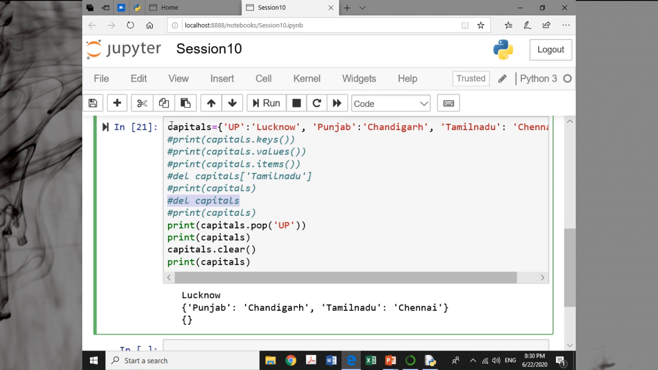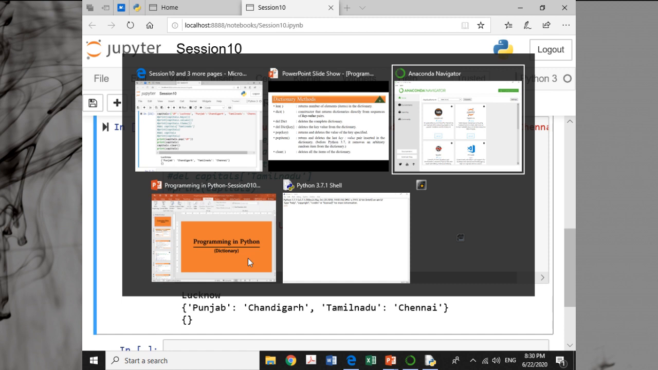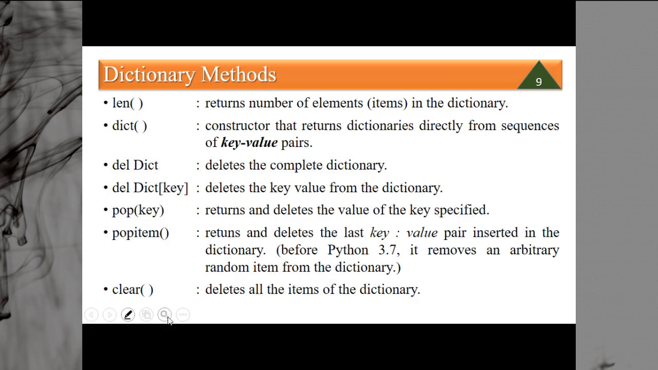Del capitals deletes the capital entirely. It means it deletes the entire structure. The dictionary is fully deleted. But when you say clear, it simply clears the values. It does not delete the dictionary. Since the values have been cleared, the dictionary becomes empty. The dictionary still exists. You can use it without any error, but it does not contain any data. So that is the difference between the del and clear functions.